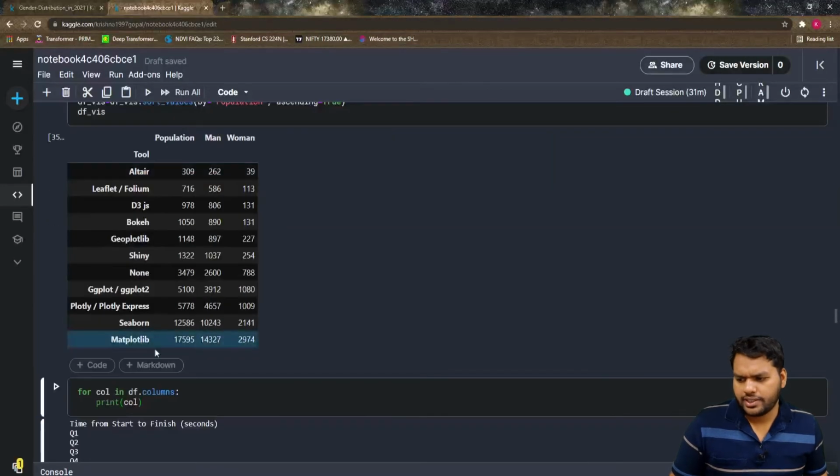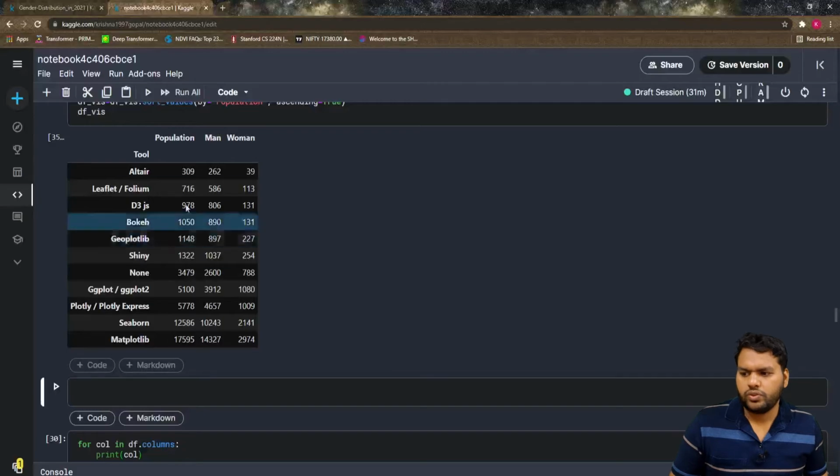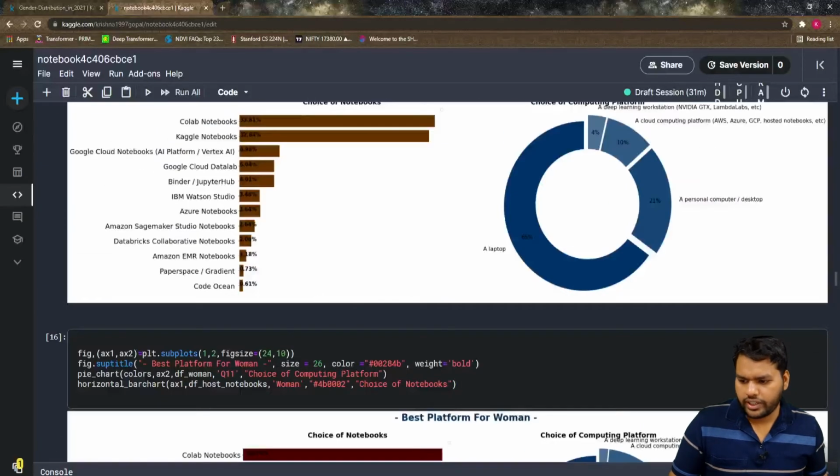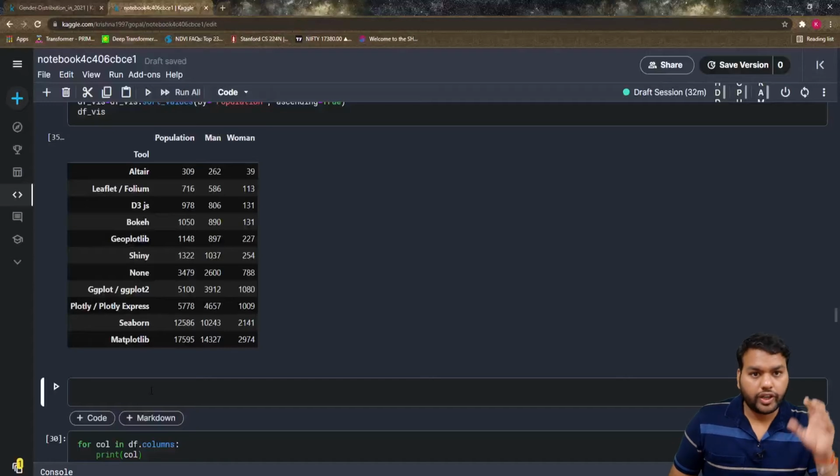Now it's very simple. To visualize this, I am going to use the horizontal bar chart we already built here. Let's write the code for this. We're going to define the figure and the axes.